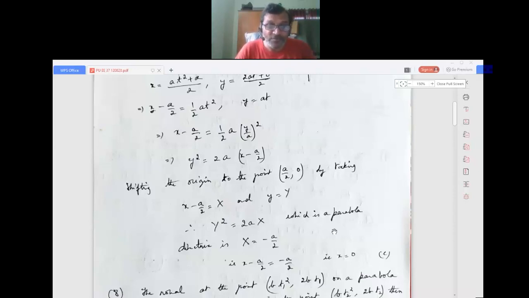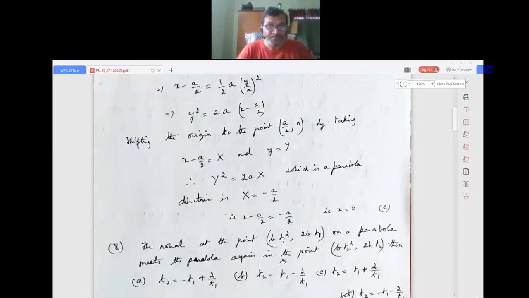So the directrix of this is x equals minus a. But here 4a is 2a, so a is a by 2. So x minus a by 2 equals minus a by 2. So x equals 0. So that is option C.